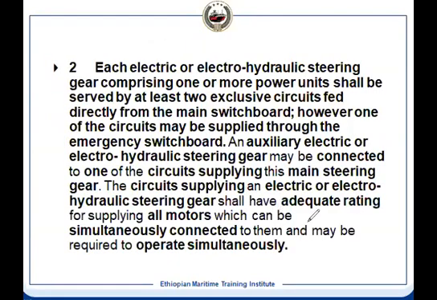And each electric and electrohydraulic steering gear comprising one or more power units must have at least 2 exclusive electrical circuits fed from the main switchboard. So if one fails, another one you can use for the steering gear, so that steering is not lost. Auxiliary electric and electrohydraulic steering also the same, the independent 2 electrical power supplies have to be provided.